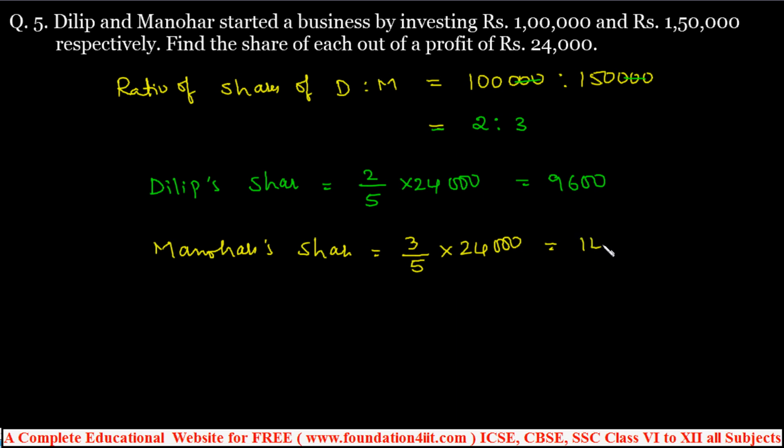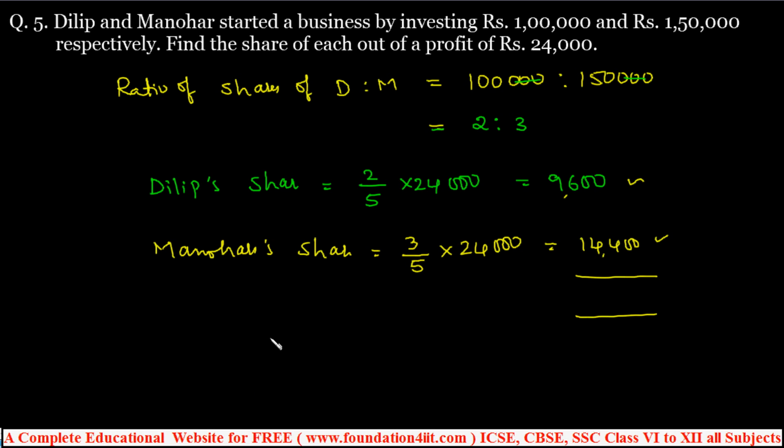You can apply the ratio also and get the same in two different ways. Total profit minus Dilip's profit, the remaining is this. You can also add both profits and get 24,000 again. This you can apply for checking purposes.